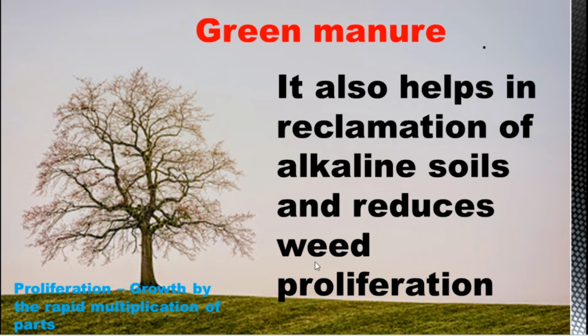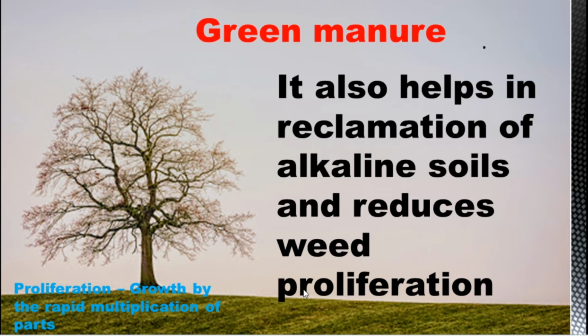And reducing weed proliferation means reducing the growth by rapid multiplication of weeds. So when you cultivate plants, the more dominant weeds may cover them. So we have to keep the weeds in control. When you add more green manure, it will stop the weed growth. The weeds always stop the growth of cultivated plants, so it is necessary to destroy the weeds.